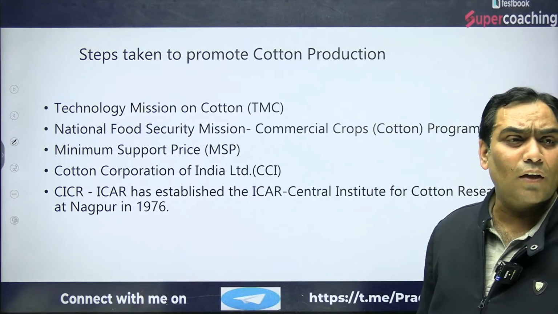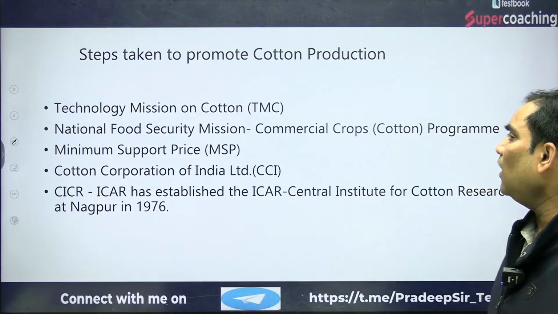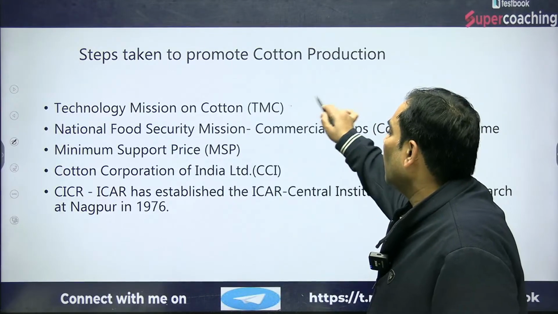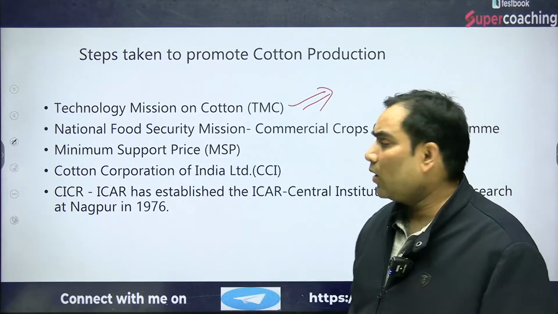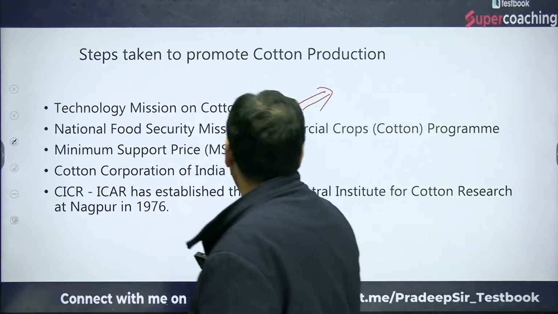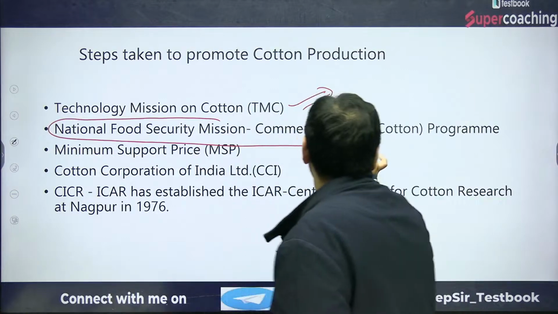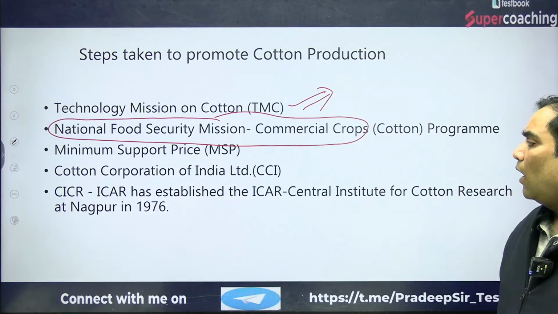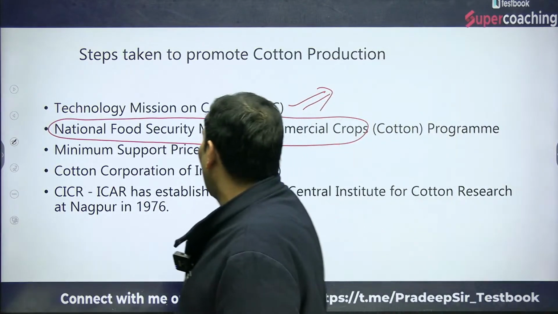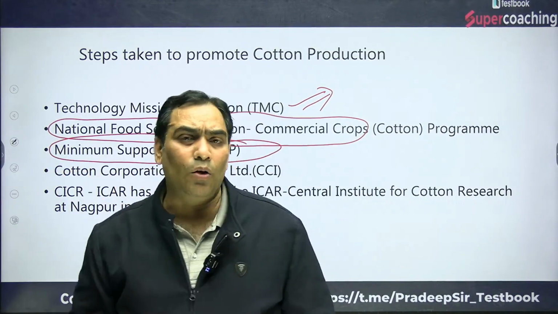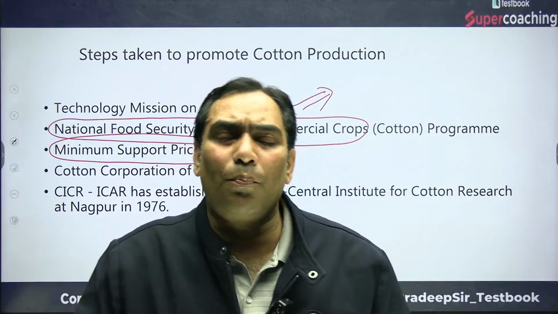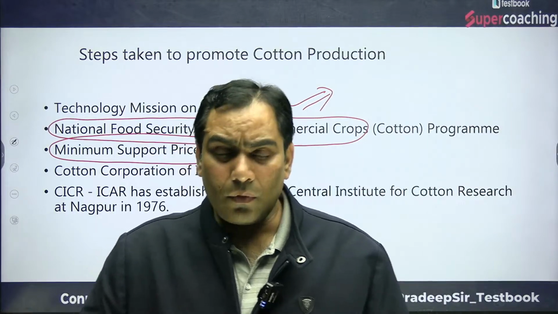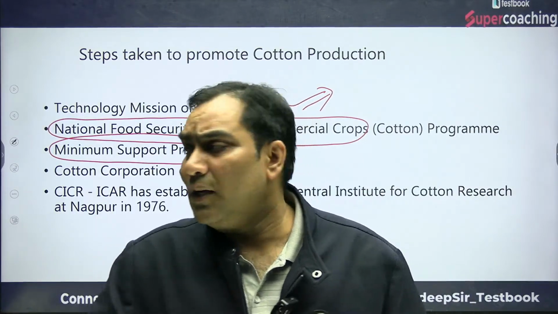Now we are going to discuss the measures the government of India has taken to promote cotton production. One important measure is the Technology Mission on Cotton. Also there is the National Food Security Mission for the commercial crops, and there is the provision for minimum support price. We are discussing it because 600 crore rupees has been allocated to CCI, the Cotton Corporation of India, for the MSP. That's why we are discussing it.